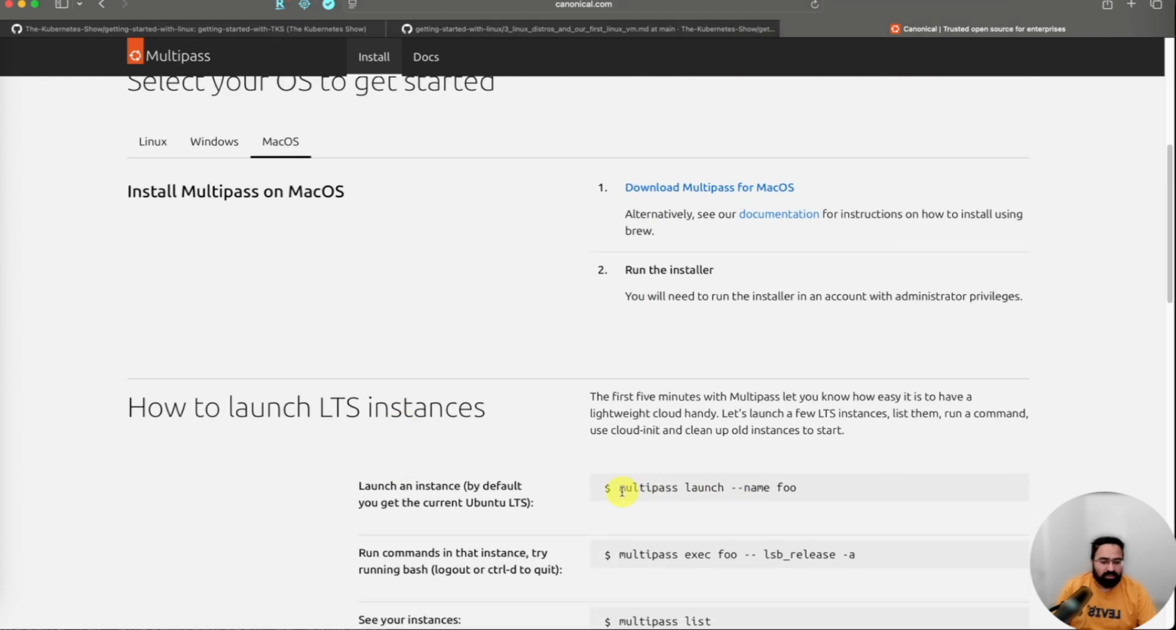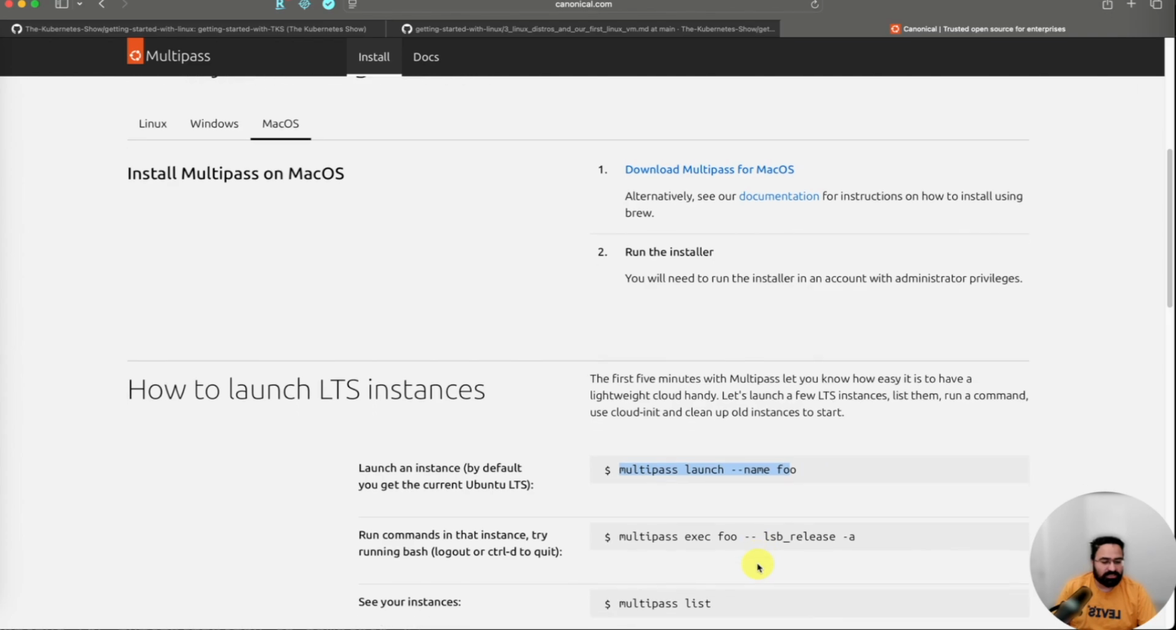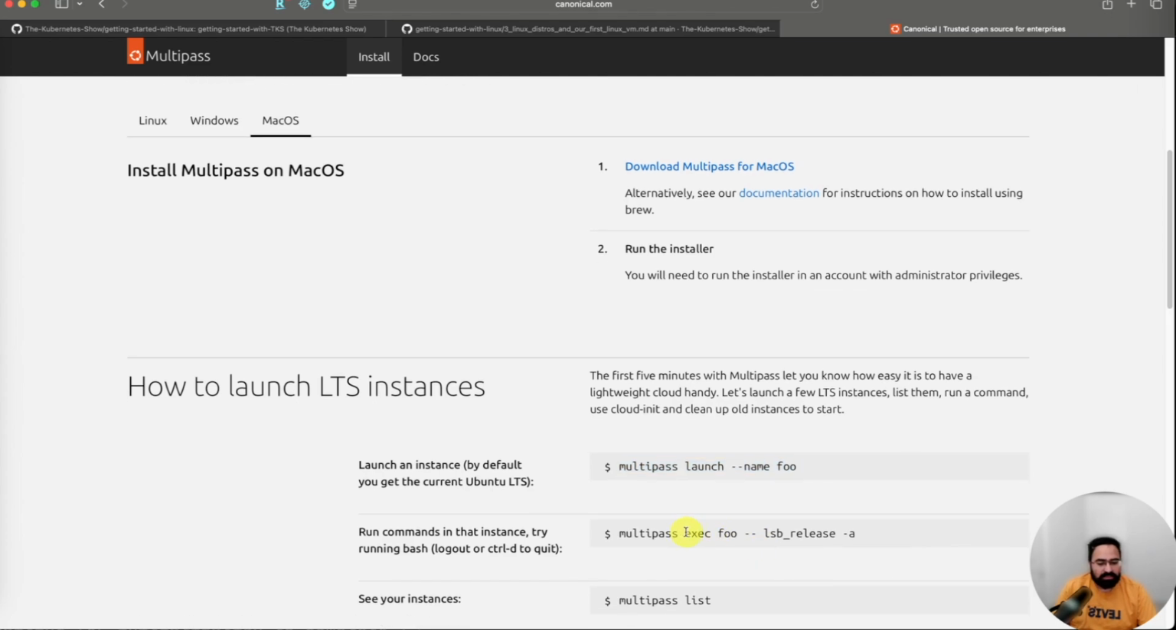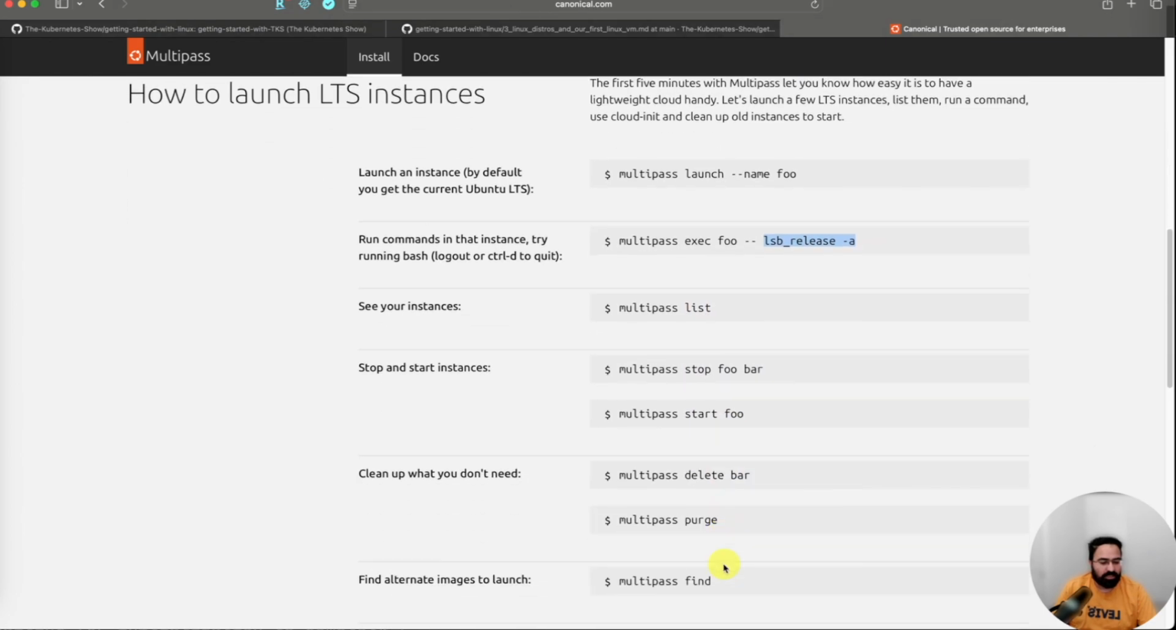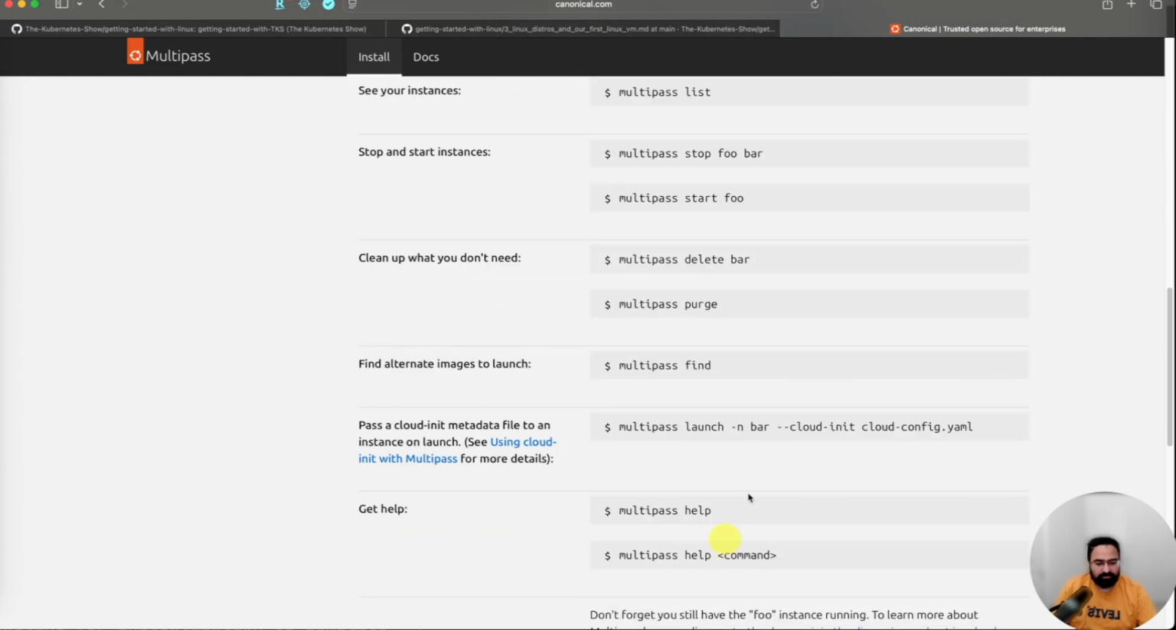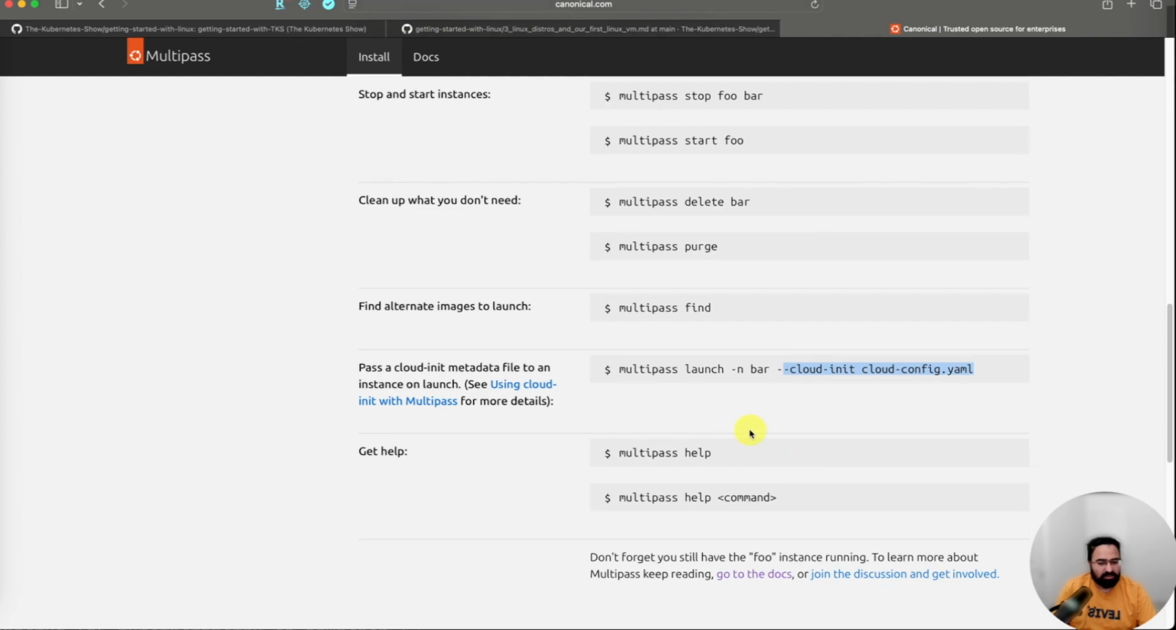How do I launch an instance? This is something similar to what we saw. How do I run a single command inside the machine which I just launched? If I had this launched as foo, I can say multipass exec foo, then hyphen hyphen, which separates the input, and you are saying go inside this system and run this command. You can run multipass list. You can do start, stop, delete, purge. Again, I was talking about that cloud-init advanced user functionality. You can do that, read about it.